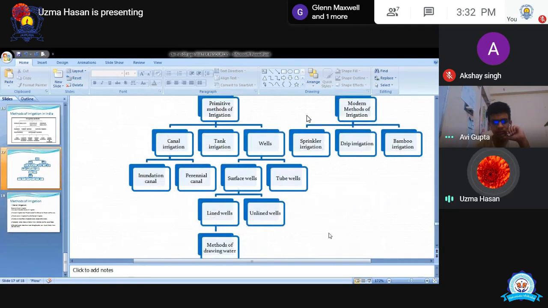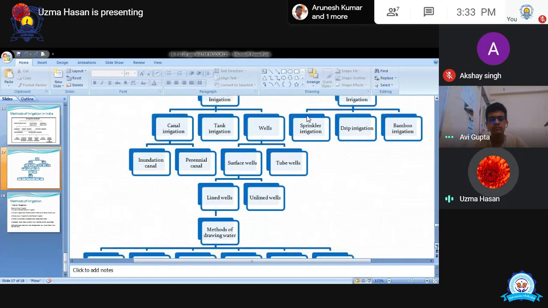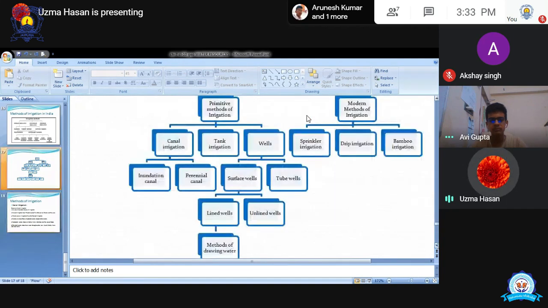So there are two types of wells. Now I'm going to tell you about tube wells and surface well. There are two types of surface wells: lined wells or unlined wells. Lined wells means normal wells जो होते हैं, एक unlined wells होते हैं, like in Rajasthan we used to find those types of wells.